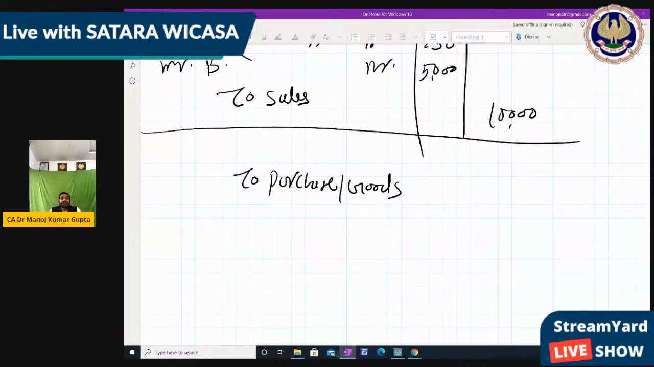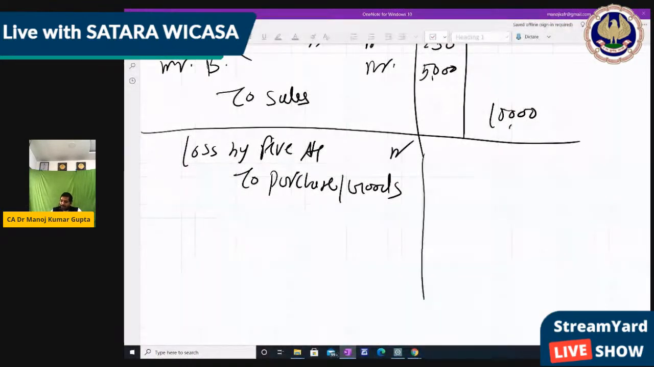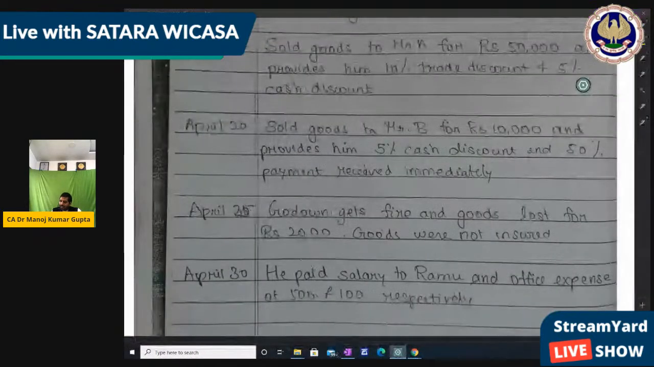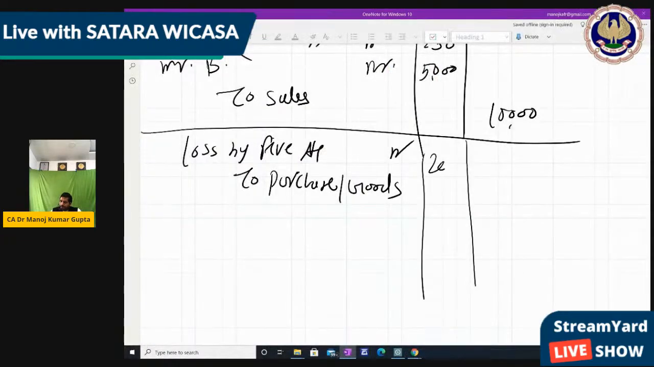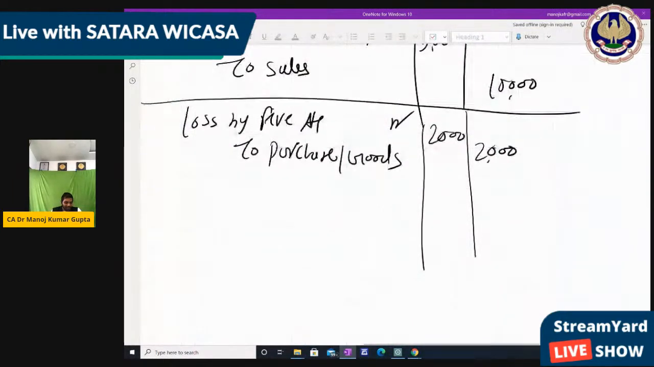Now what did we receive? We receive nothing because it's lost by fire. So whatever is lost by fire will be debit. So loss by fire account debit to goods or to purchase, 2,000. Right? This is the rule we are following: whatever is received will be debit, whatever is paid will be credit, right? So here goods go out, so goods will be credited. Okay, now.